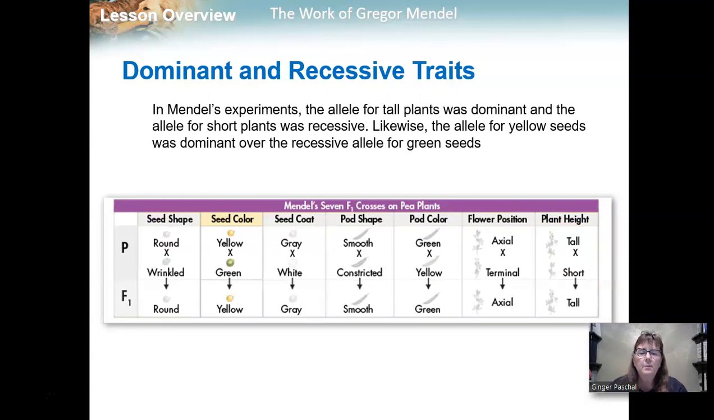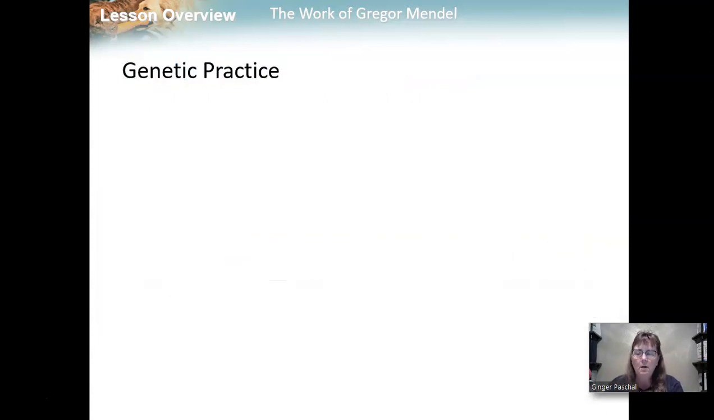Likewise, as you can see highlighted there, yellow for seed color is dominant over green for seed color. You don't have to memorize all of these traits for pea plants, but you do need to understand this pattern that you're seeing. So let's try a couple of these.